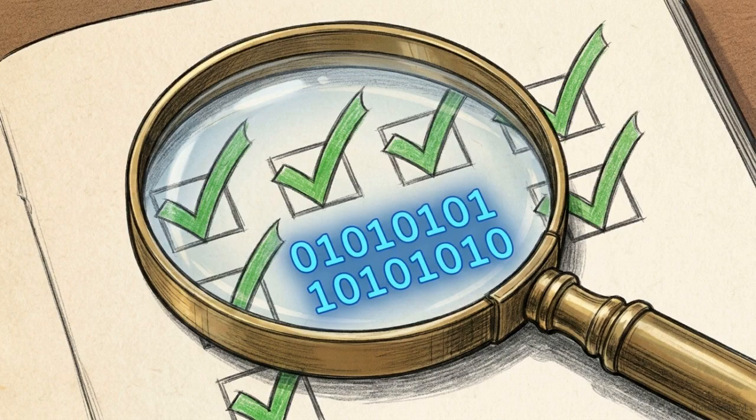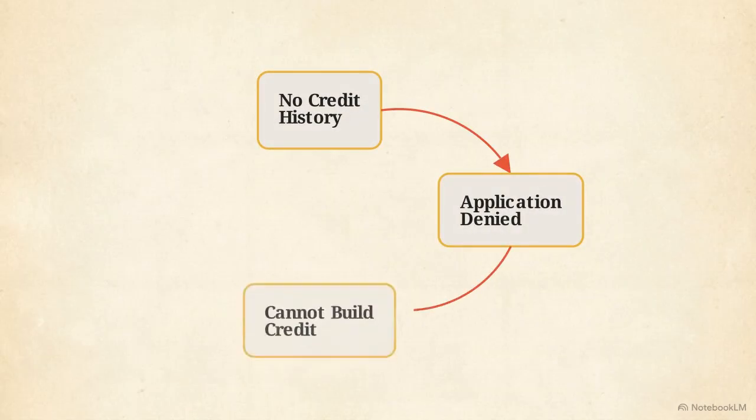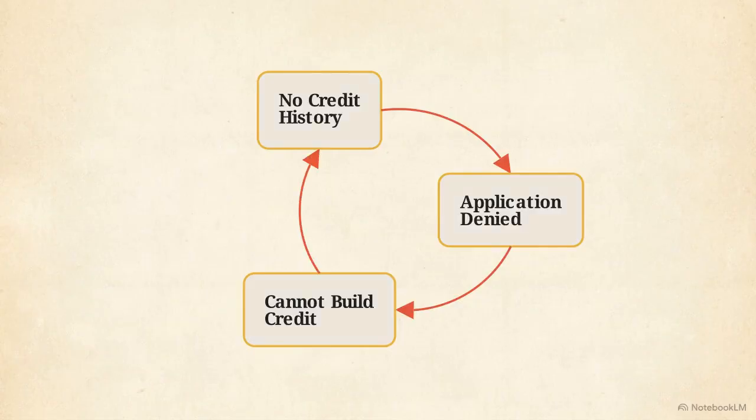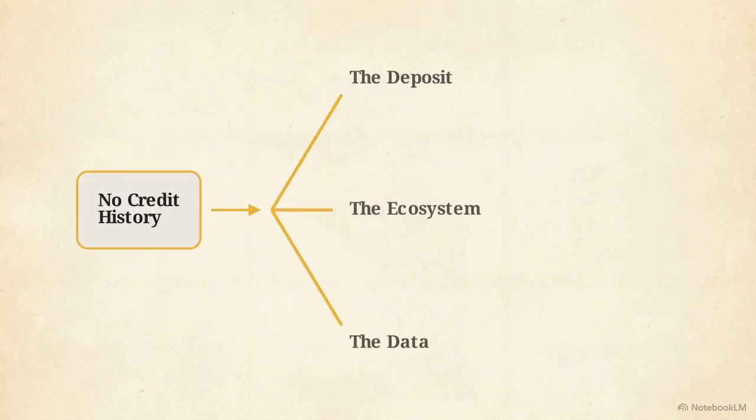Banks use these initial accounts as a data collection phase to verify your repayment habits before granting you a higher credit line. This chart shows the classic beginner's loop. A lack of credit history leads to a denied application, preventing you from building history. Moving past this loop requires providing the bank with collateral that offsets their risk.